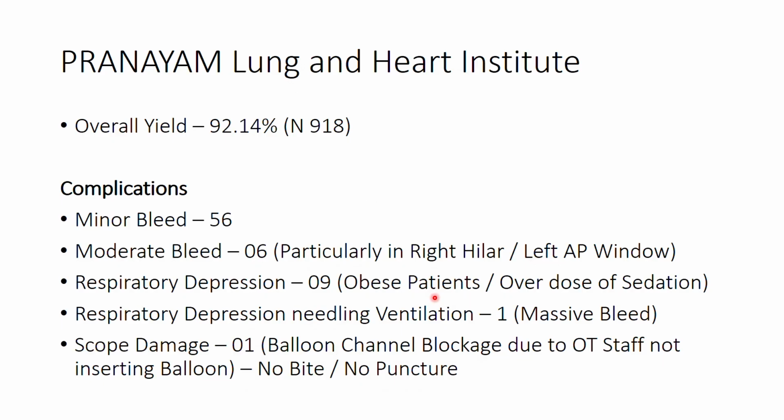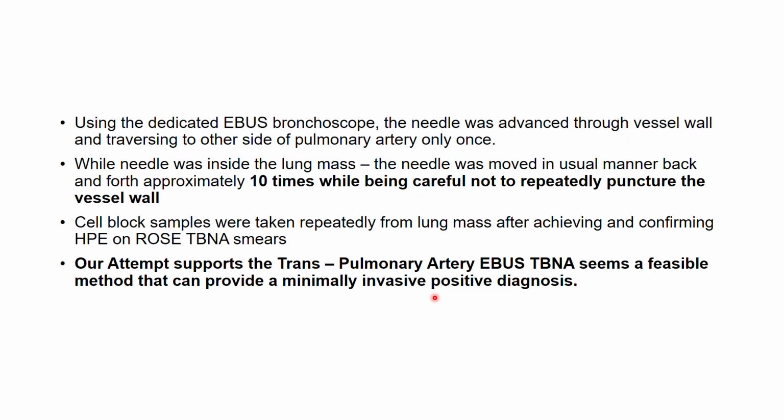We have done closely more than 900 patients. We had our own share of complications: minor bleed, moderate. In one patient, I had taken the sample from the right hilar lymph node, and there was a massive bleed of around 300 ml of blood. I don't know what went wrong. In spite of having done initially 500 or 600 EBUS, that patient had to be taken to the ICU, intubated on multiple inotropic support. After 24 hours, the patient was doing well. Finally, after a week, she went back home. So this can happen even after you cross a large number of procedures. This was one of the cases. I'm just going down to the cases.